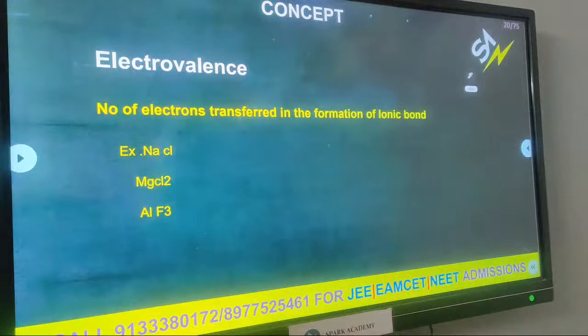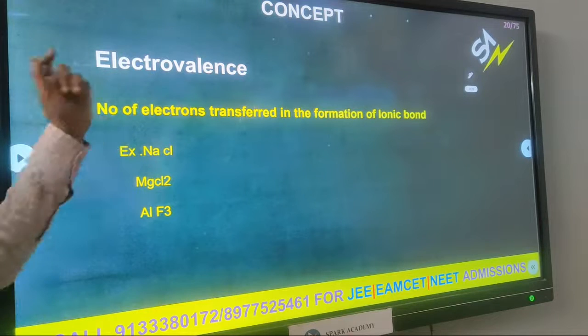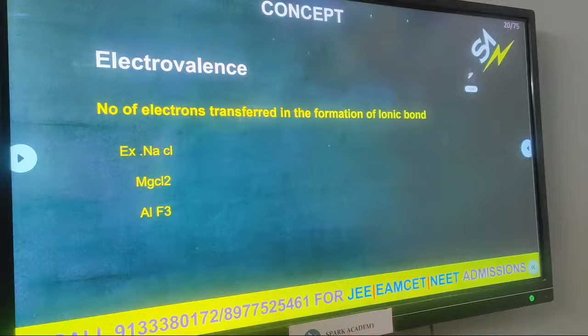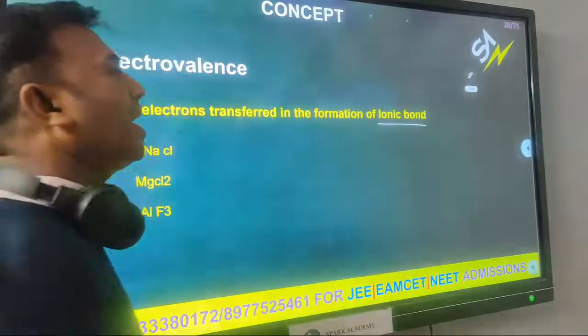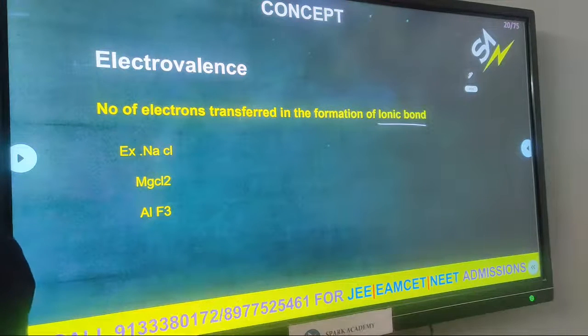So after learning the primary and secondary bond examples, now the EAMCET question: what is electrovalence? Students here are very confused. We know the valency, we know the valence electrons. What is electrovalency? Electrovalency is only present in an ionic bond. So what is an ionic bond? An ionic bond is present only between the ions.